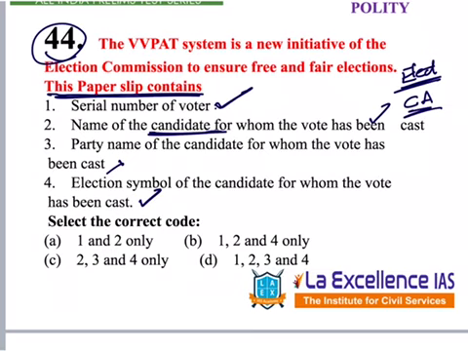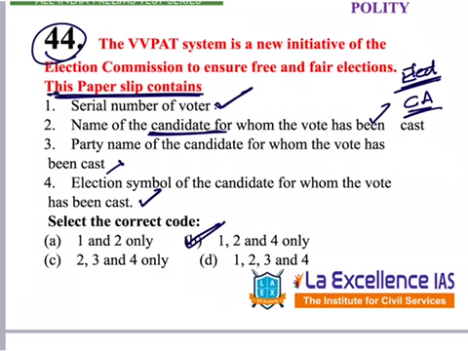But then by observing the options, 1, 2, 4 and 2, 3, 4 and 1, 2, 4, 3, option 3 is there in only 2 options. So in most probable cases, we can eliminate that. Answer becomes B, that is 1, 2 and 4. Party name of the candidate is not printed on the slip.